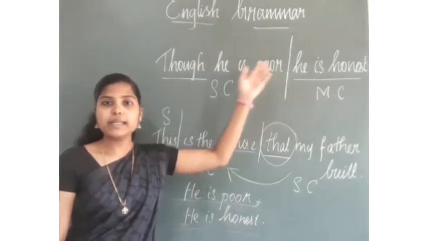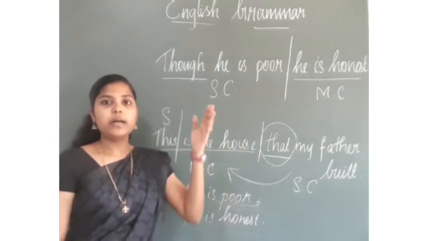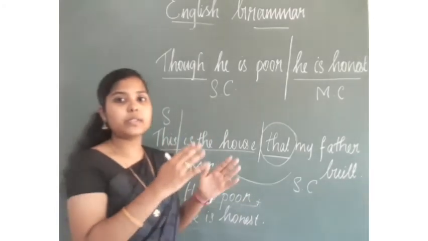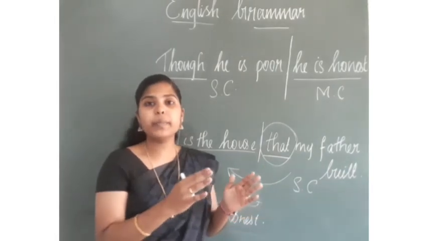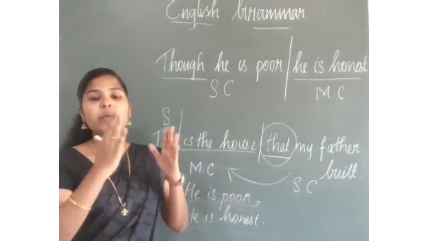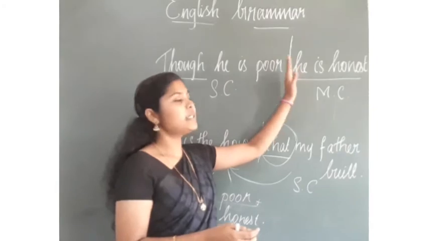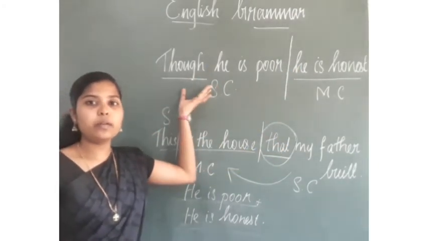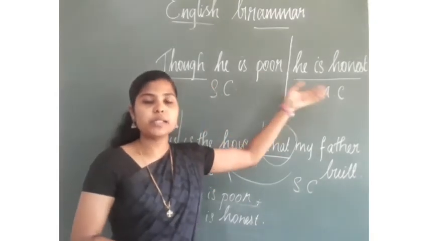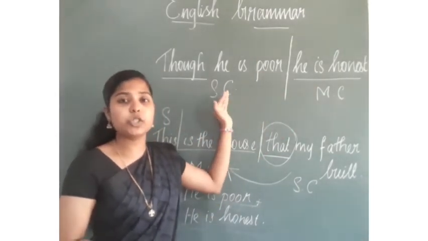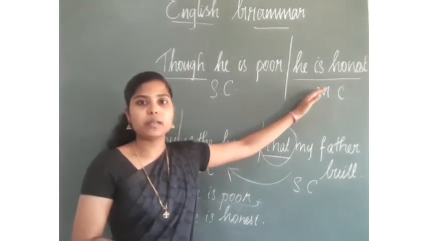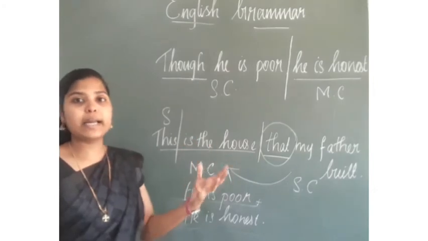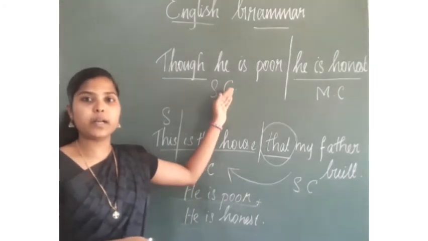Okay? A sentence we can divide into two: main clause and subordinate clause. The subordinate clause always depends on the main clause. The main clause has a subject of its own, but the subordinate clause, for its completion, should depend on the main clause. Is that clear? Now, what word is connecting this main clause and the subordinate clause?